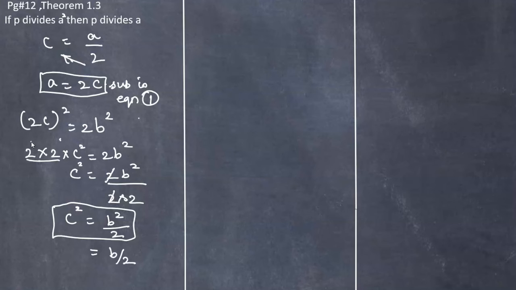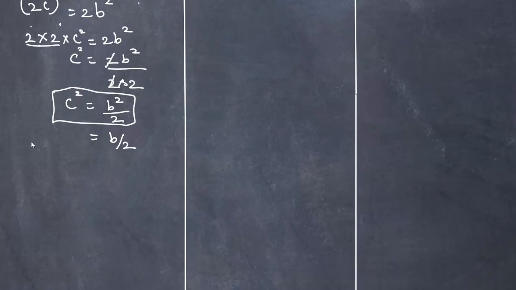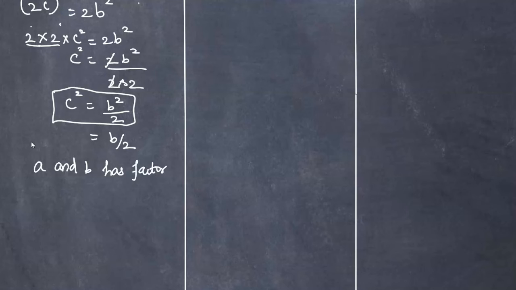So both a and b have factor 2, because 2 divides both a and b.